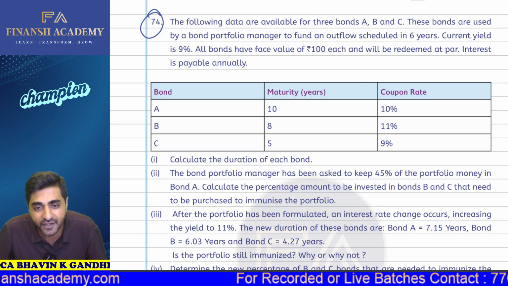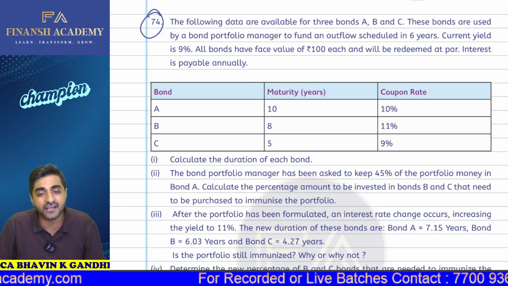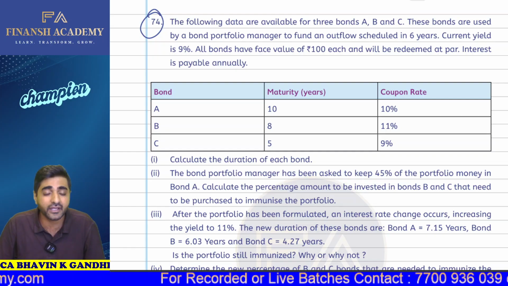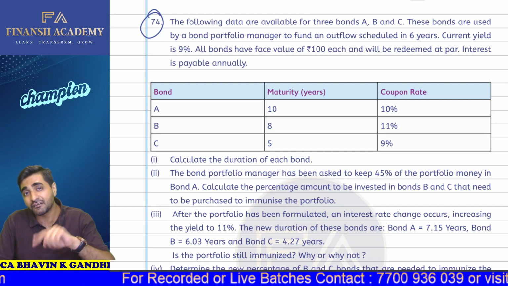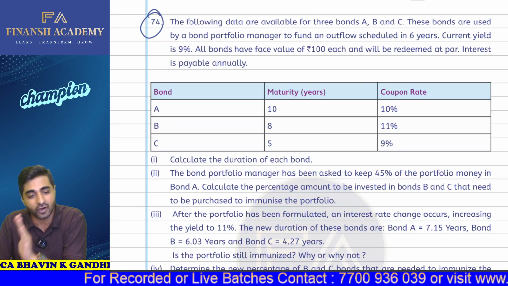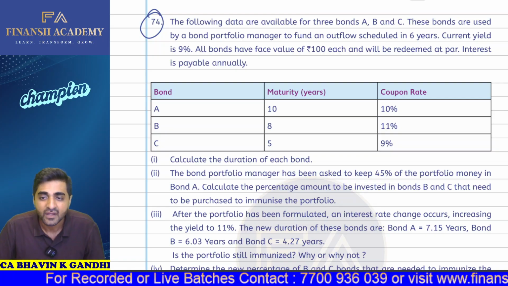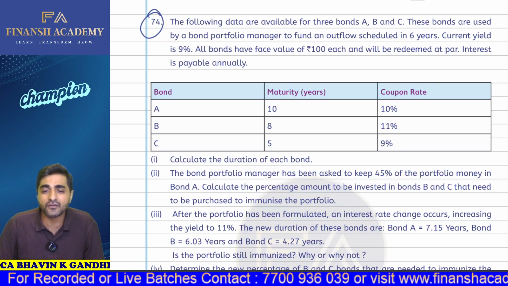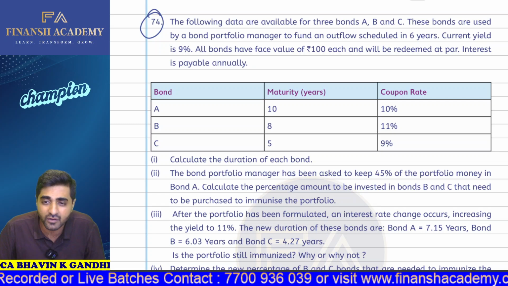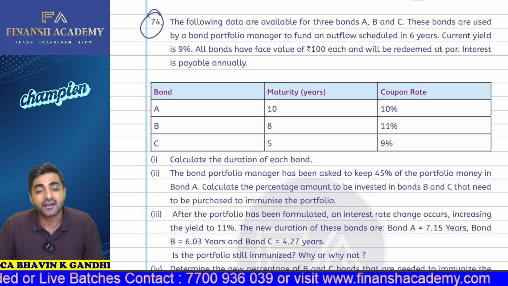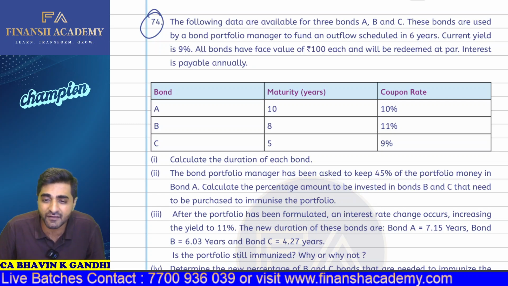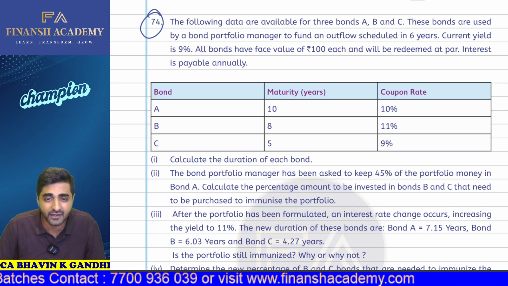Okay, the following data available for the 3 bonds is given to you, and these are coupon bearing bonds. One question on immunization I did for zero coupon bonds; now I'm doing it for coupon bearing bonds. These bonds are used by a portfolio manager to fund an outflow which is scheduled in 6 years. Current yield is 9%, and all the bonds have a face value of 100, which will be redeemed at par.